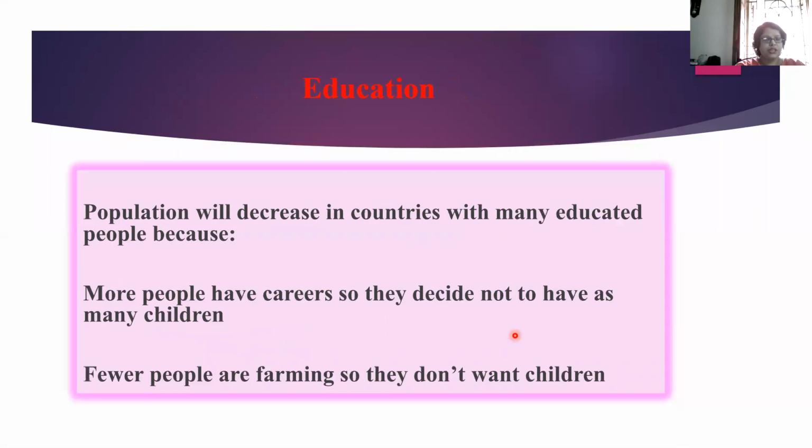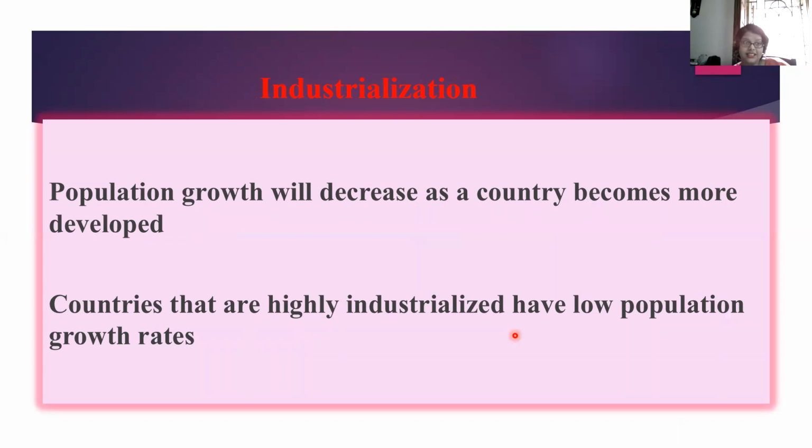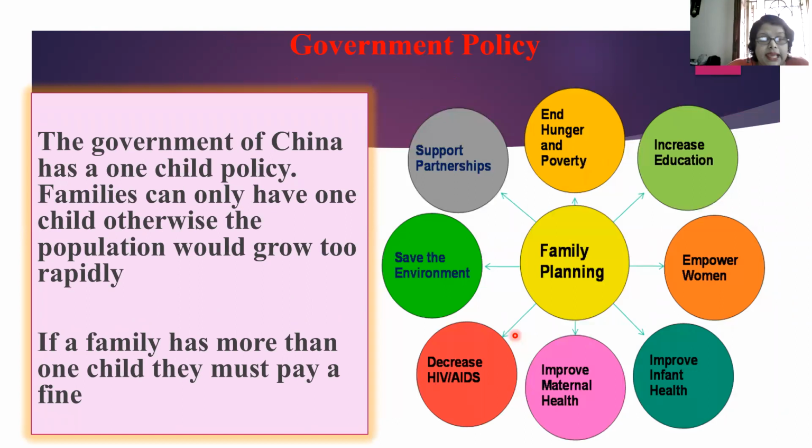Population will decrease in countries with many educated people because more people have careers, so they decide not to have as many children. Fewer people are farming, so they don't want children. Industrialization: population growth will decrease as a country becomes more developed. Countries that are highly industrialized have low population growth rates.